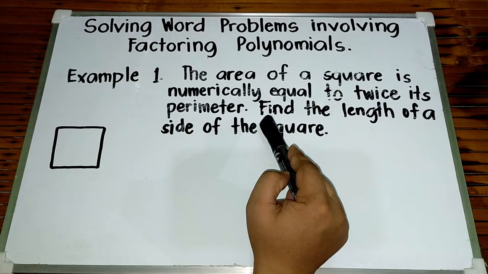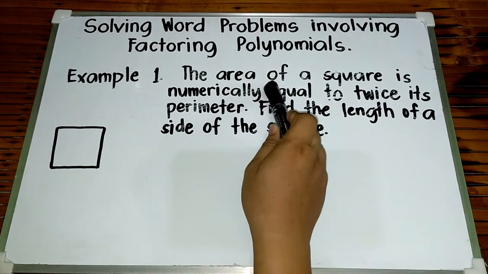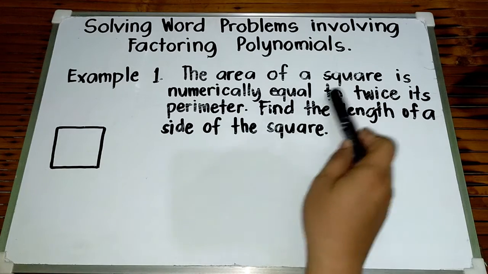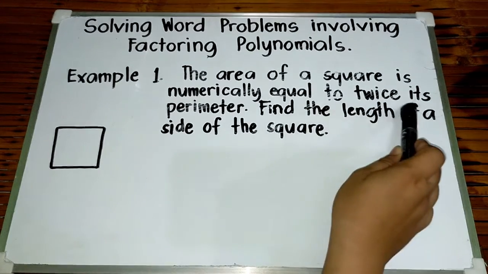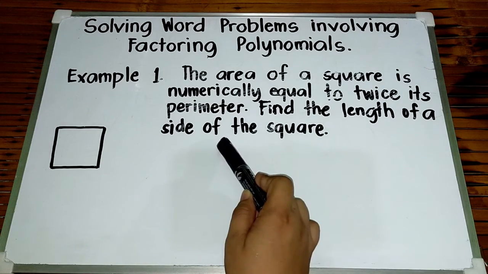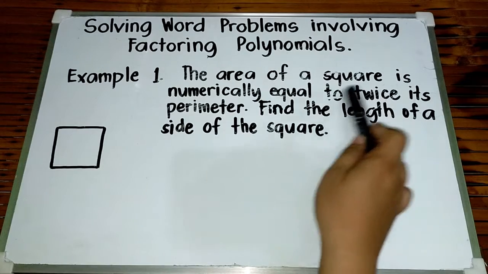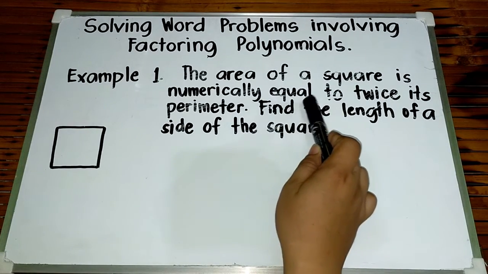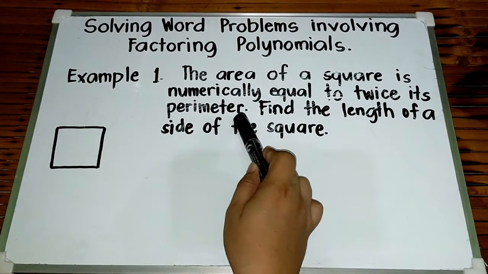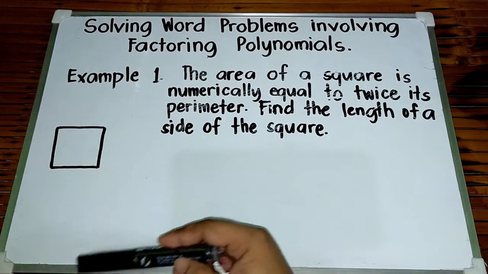So, let's get started. Example number 1. The area of a square is numerically equal to twice its perimeter. Find the length of the side of the square. Again, the area of this square is numerically equal to twice its perimeter. Find the length of a side of the square.